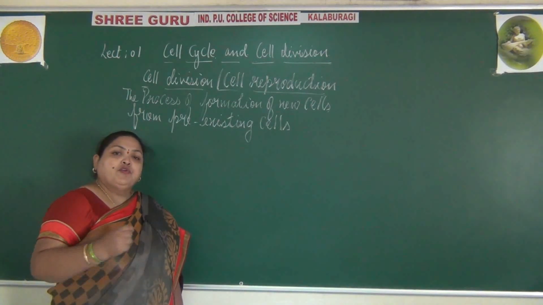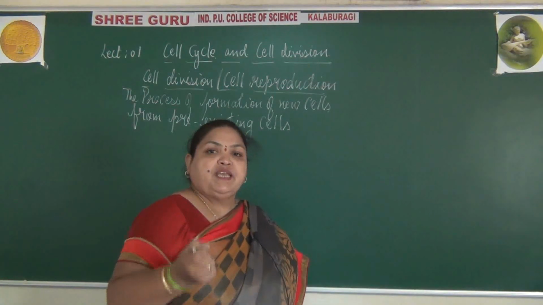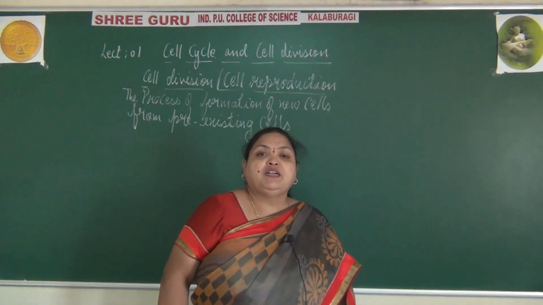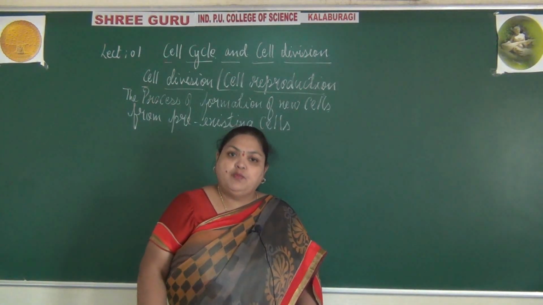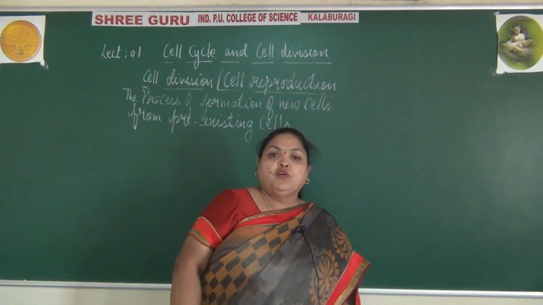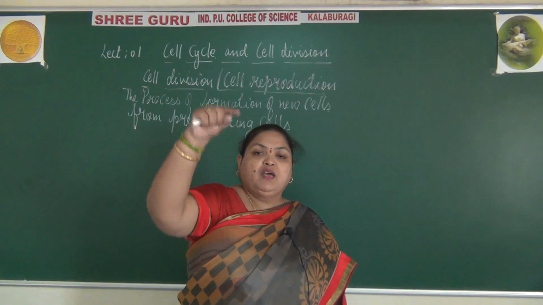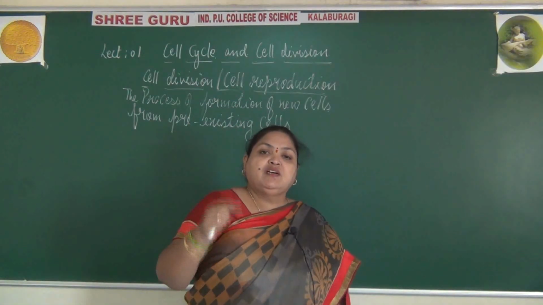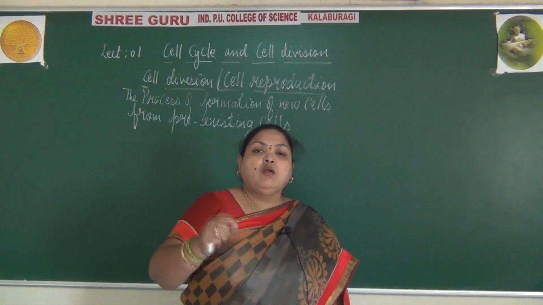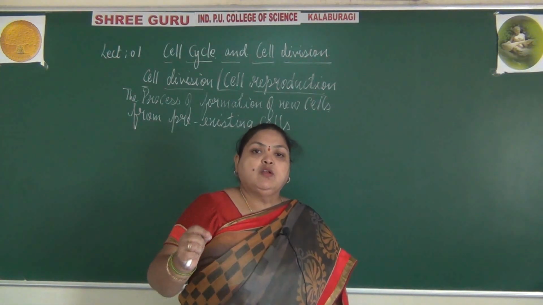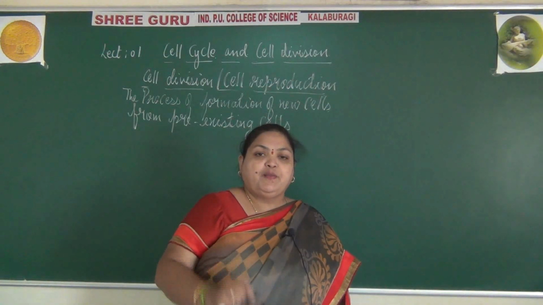For example, in plants, a small seed, as you already learnt in the morphology part, has a radicle and a plumule. The radicle develops to form the root system, while the plumule forms the shoot system, producing the leaves, the branches and the flowers. This overall development, or the division of the cell, is nothing but cell division or cell reproduction.